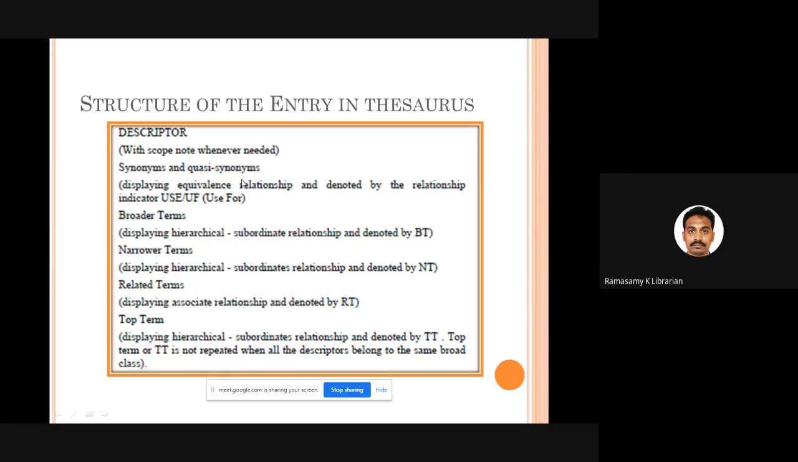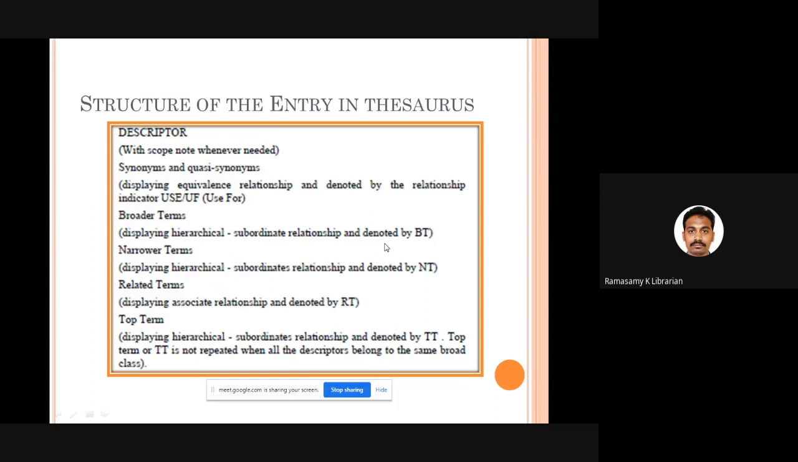For example, cities and towns. We all feel that both are the same. Though they may not be the same, we feel that they are the same. So they are quasi-synonyms. So synonyms and quasi-synonyms are listed. Then the broader term is given, called BT. Then all the narrower terms are given. Then RT, related terms, are given. So this is a typical thesaurus structure.